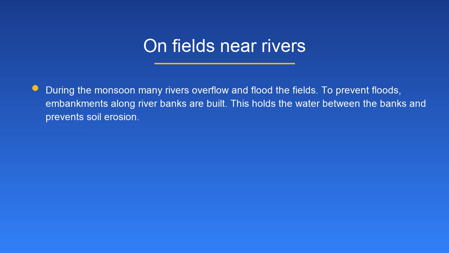On fields near rivers, during the monsoon, many rivers overflow and flood the fields. To prevent floods, embankments along river banks are built. This holds the water between the banks and prevents soil erosion.